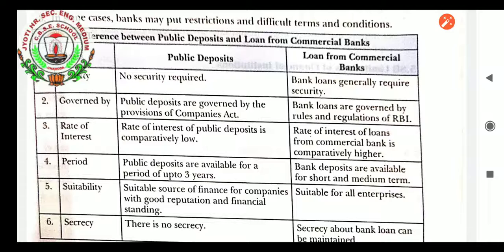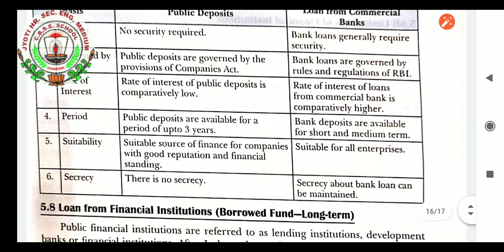Public deposits are governed by the provisions of the Companies Act, whereas loans from commercial banks are governed by the RBI. The rate of interest is comparatively low in public deposits, whereas the rate of interest on loans from commercial banks is comparatively high.